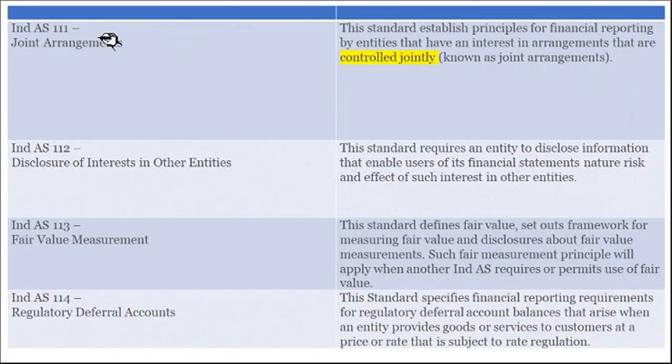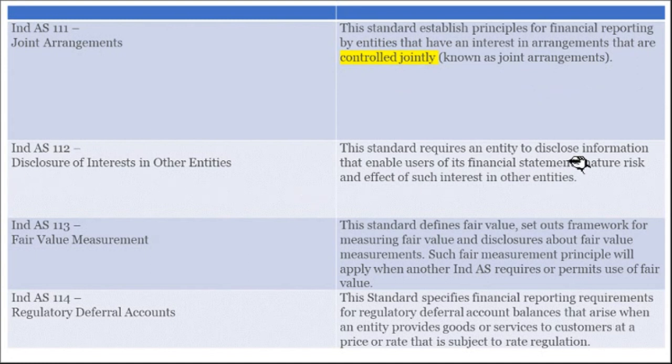Indian Accounting Standard 111, Joint Arrangements. This standard establishes principles for financial reporting by entities that have an interest in arrangements that are controlled jointly. Anything related to joint arrangements, we have to refer to this accounting standard. 112, Disclosure of Interest in Other Entities.